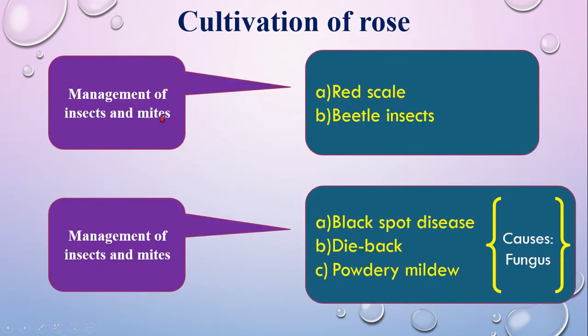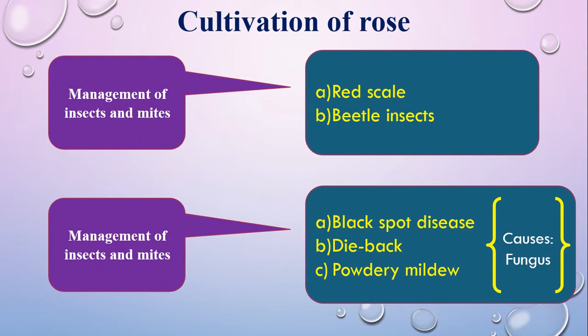Management of insects and mites. Two types of insects attack the rose plant: one is red scale, the other is beetle insects, and there are mites. The diseases are black spot disease, dieback disease, and powdery mildew disease. All are caused by fungus, and you have to control them with fungicide.